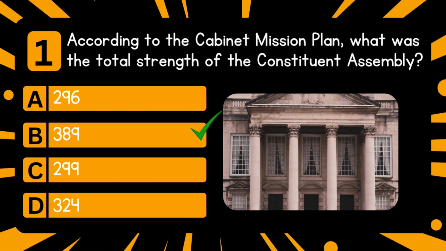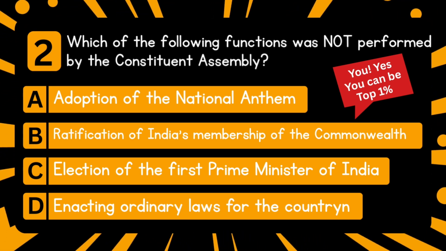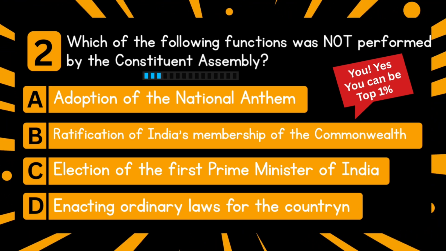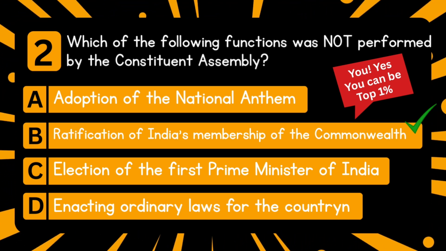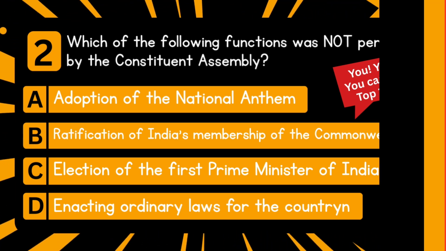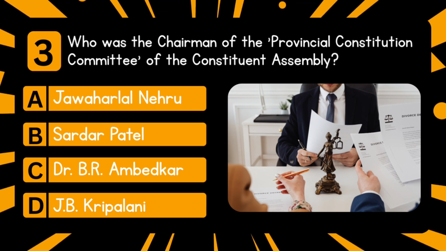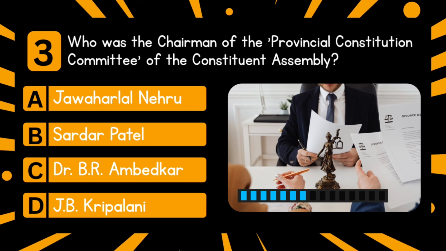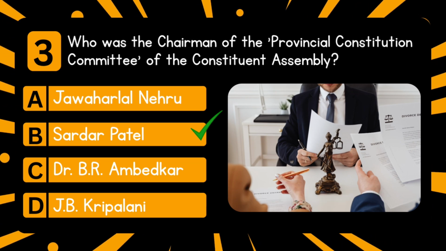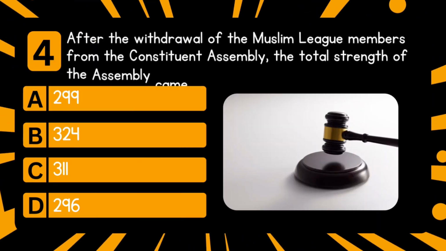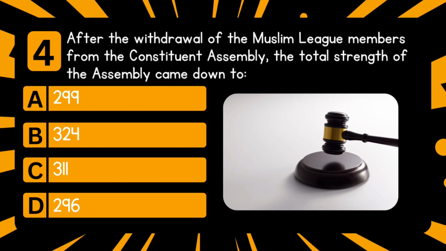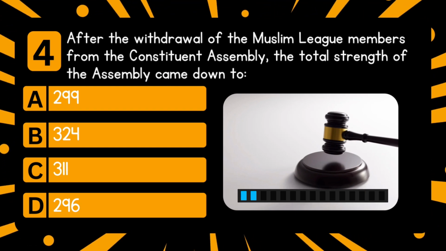Answer is 389. Next questions: which of the following functions was not performed by the Constituent Assembly? Answer is election of the first Prime Minister of India. Next questions: who was the chairman of the Provincial Constitution Committee of the Constituent Assembly? Answer is Sardar Patel. Next questions: after the withdrawal of the Muslim League members from the Constituent Assembly, the total strength of the assembly came down to.